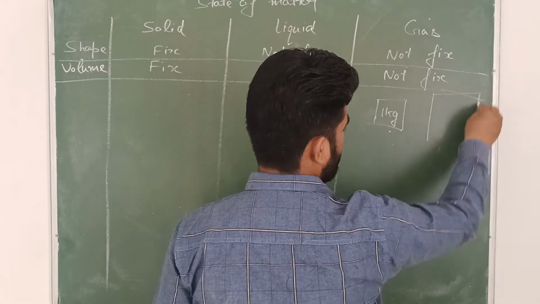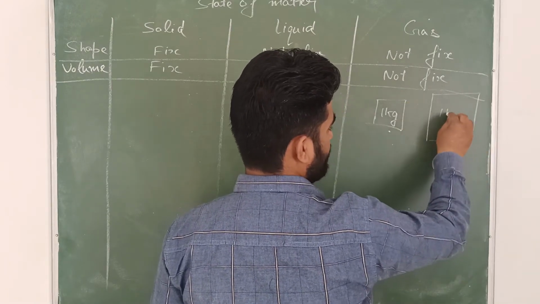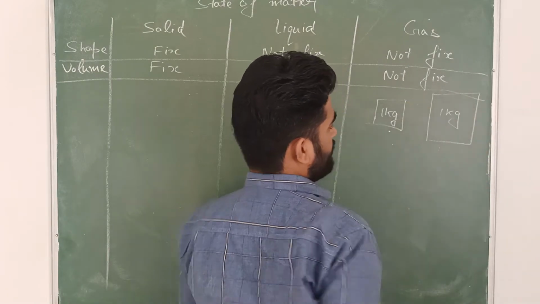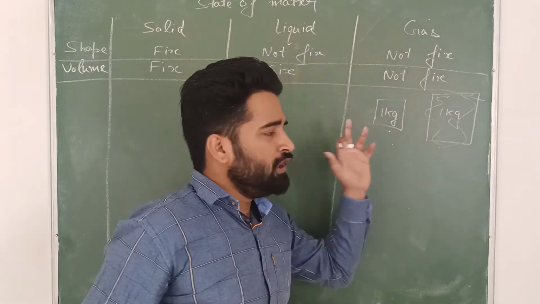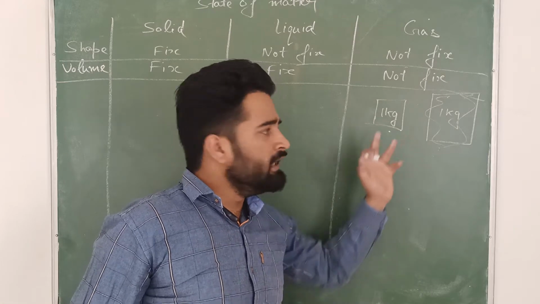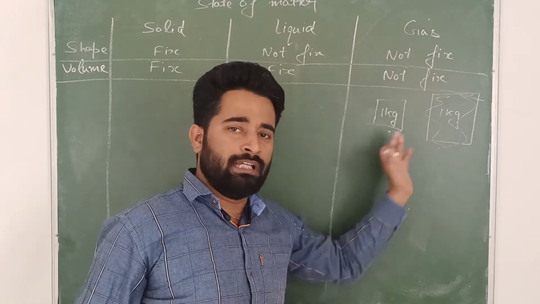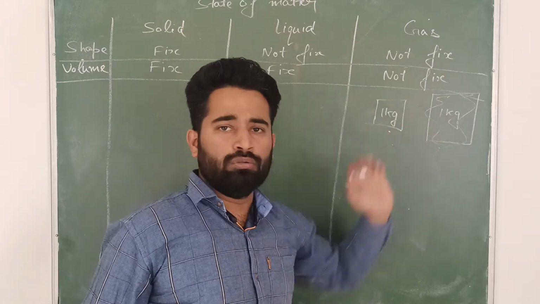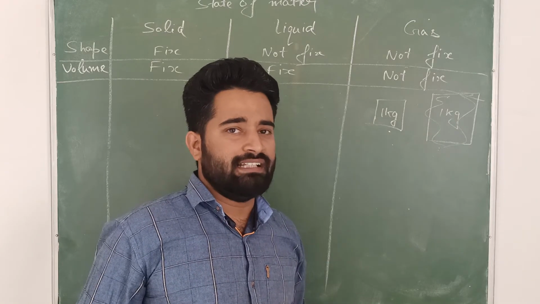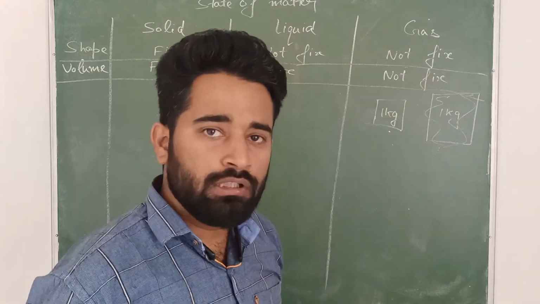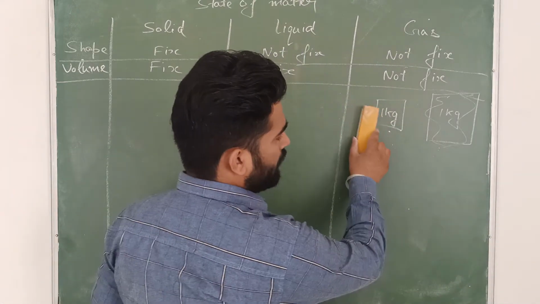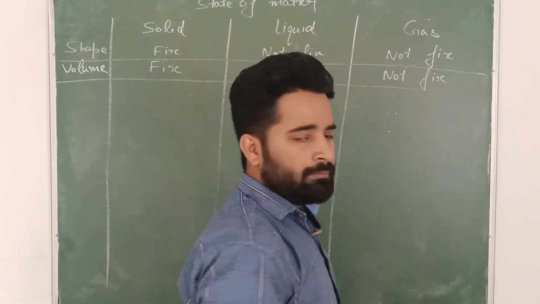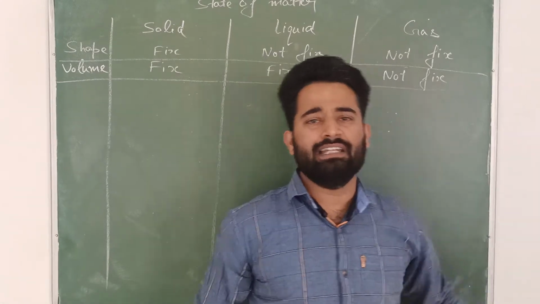When we keep the same 1 kilogram of gas in a big container, here also it occupies all the available volume. So here the volume of the gas is equal to the small container, and here the volume of the same gas is equal to the large container. So we can say that the volume of a gas is not fixed. It occupies all the available space. So this is the second point.